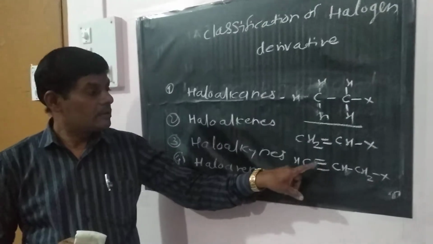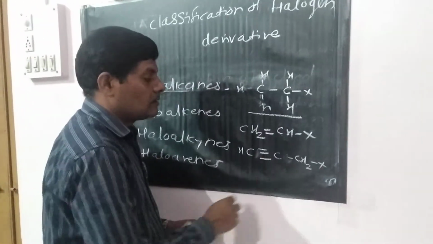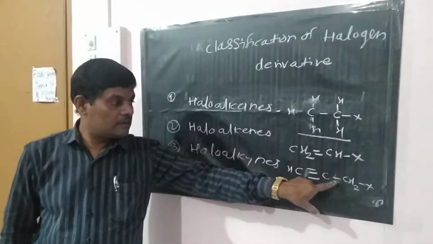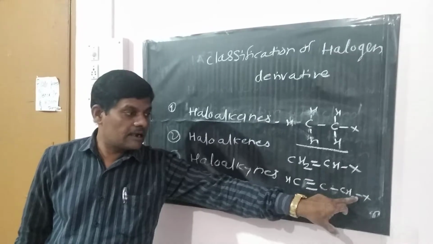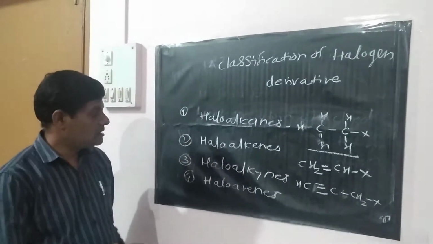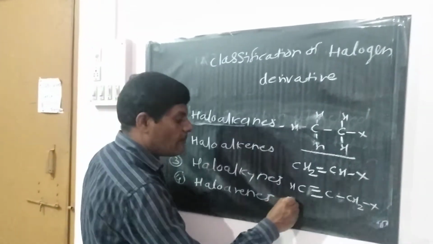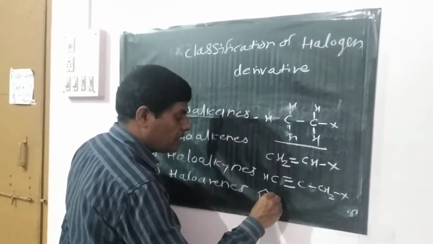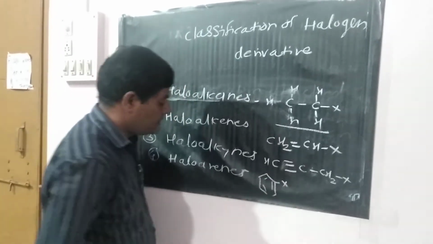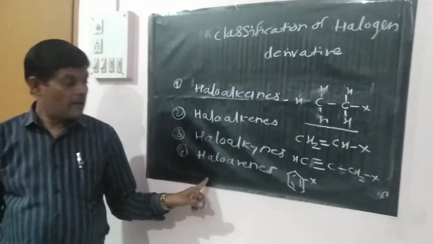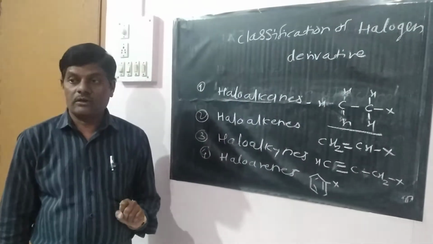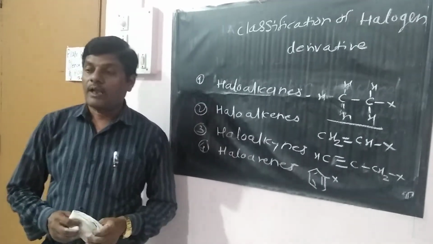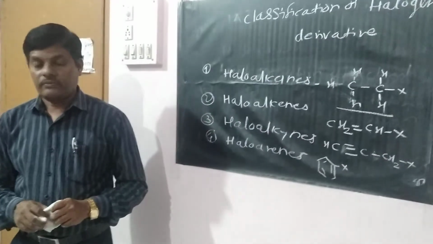When the compound contains a carbon triple bond, it is an alkyne and also contains X. So this is haloalkynes. When the compound contains an aromatic ring with X attached, it is known as haloarenes. In this way we can classify halogen derivatives by the first way.